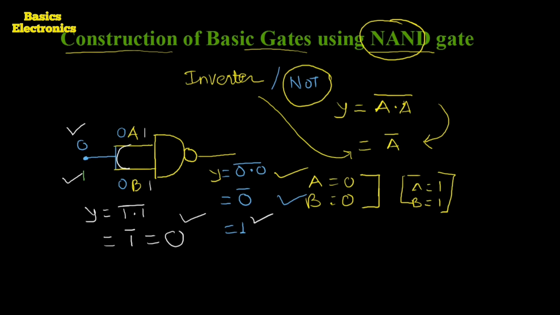It means that when we apply equal inputs by shorting the input terminals of the NAND gate, it works as an inverter, as a NOT gate. Therefore we can say the NAND gate can be used as an inverter when its input terminals are shorted or when equal inputs are applied.